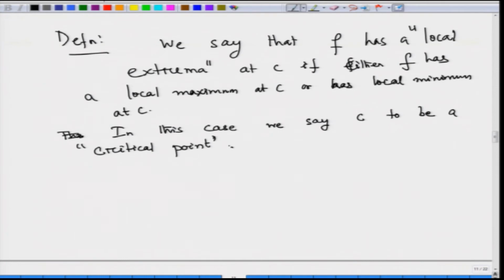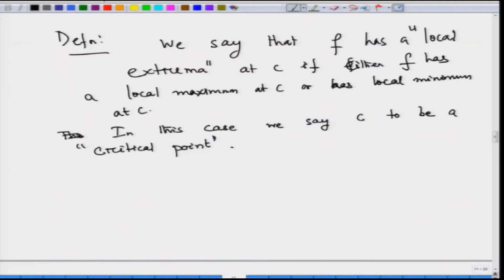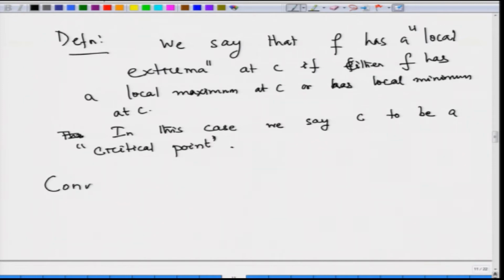Now, what our result is saying is that suppose C is a critical point and f is differentiable at C, then f prime of C is equal to 0. Its converse is not true. If f prime of x is equal to 0, then it does not necessarily mean that C is going to be a critical point of f. The converse of the result is not true.